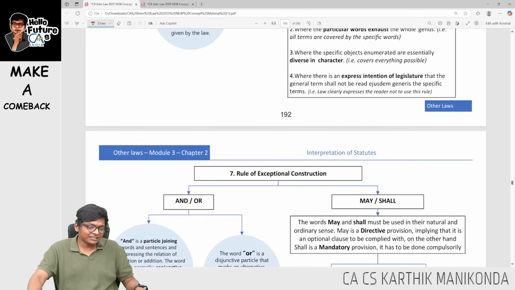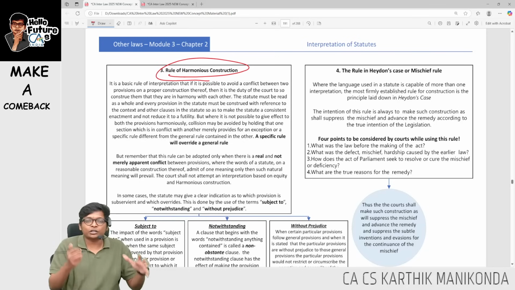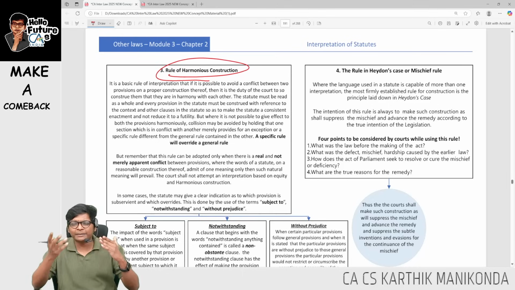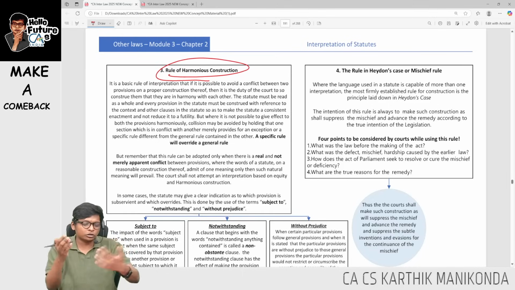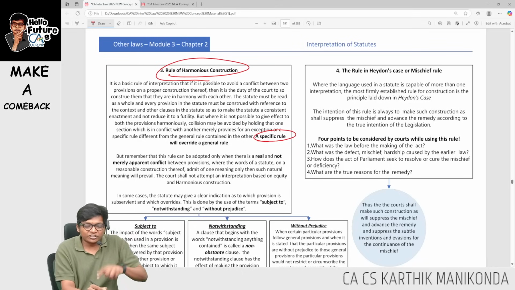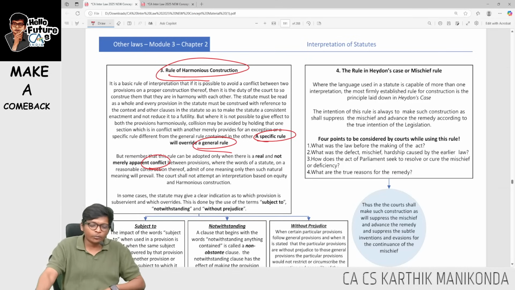Follow. Harmonious construction says you have to read the entire act together. If at all there is any conflict, try to solve both. Mom is saying come home by 9 p.m., Dad is saying come home by 8 p.m. I will come home by 8 p.m., so I can satisfy both people's rules. And they're saying if there is a specific provision, that specific rule will override the general rule. But mostly if there is a conflict, try to sort the conflict, try to follow both the provisions.